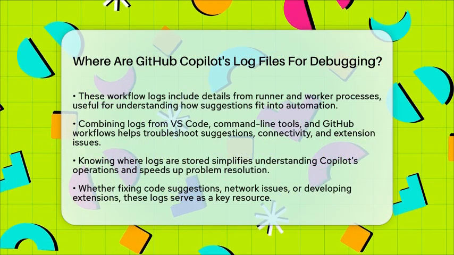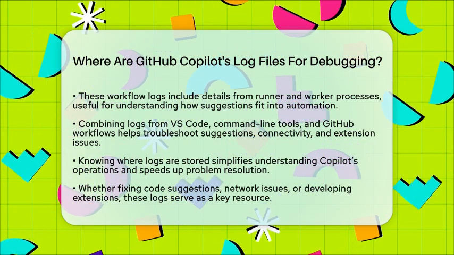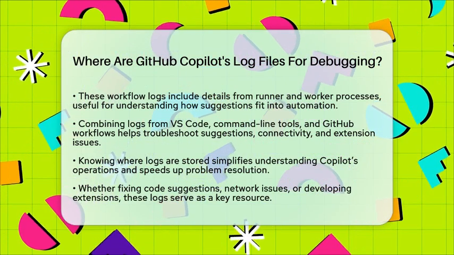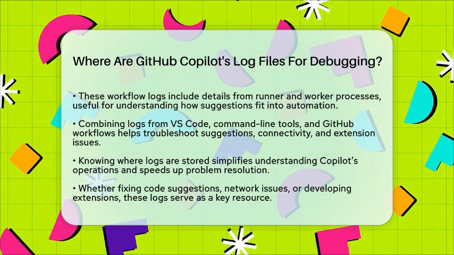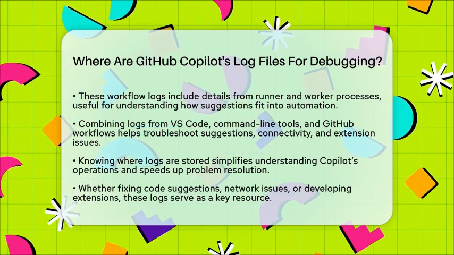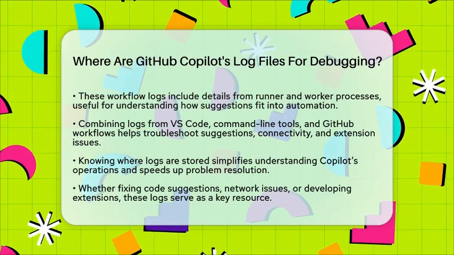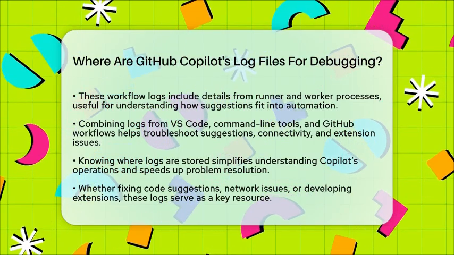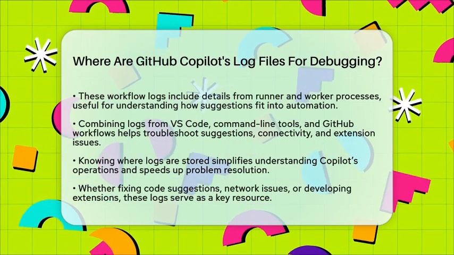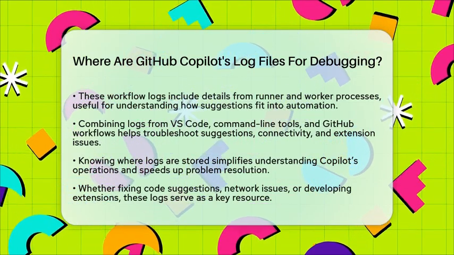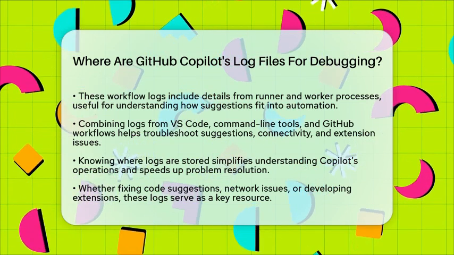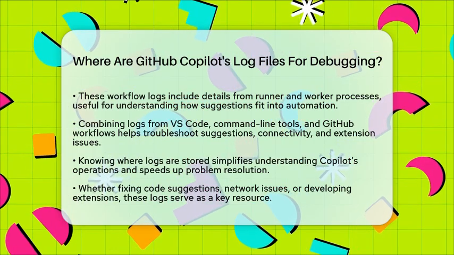To sum up, the main places to find Copilot's logs are within Visual Studio Code's output channels for the standard extension, command line tools for custom extensions, and the GitHub workflow logs for pipeline issues. Knowing where these logs are stored helps you understand what Copilot is doing behind the scenes and makes troubleshooting much easier. Whether you're fixing suggestions, checking connectivity, or developing your own Copilot extension, these logs are your window into Copilot's inner workings.